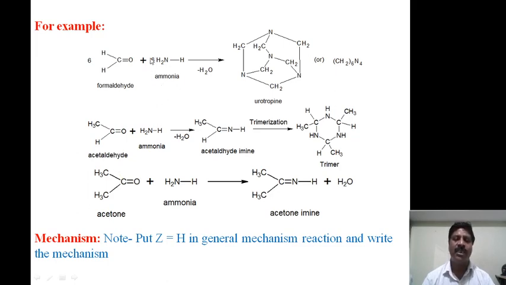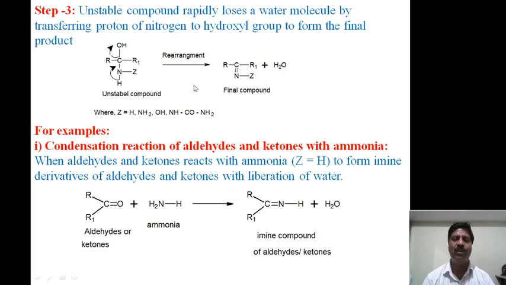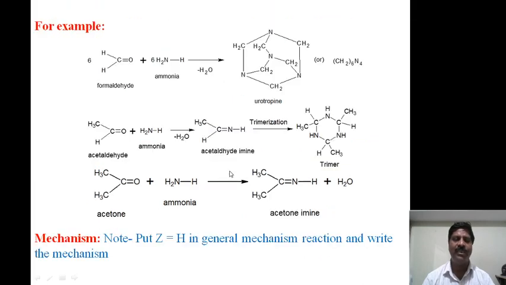With the specific hydrogen derivative of ammonia, you have to take it and write the mechanism. Suppose the examiner asks you to write the mechanism of the condensation reaction of aldehydes and ketones with ammonia, you just have to put Z equal to H, and everything will be the same. In 3 steps you have to write it, and the resultant compound will be formed. That will be asked in the exam also. Therefore note, put Z equal to H in the general mechanism and write the mechanism. This is just homework for you.